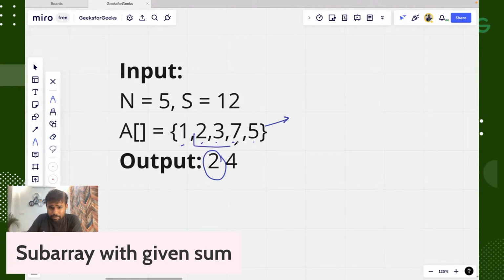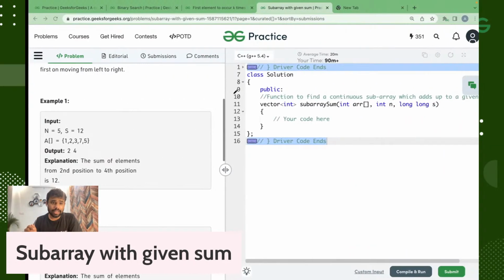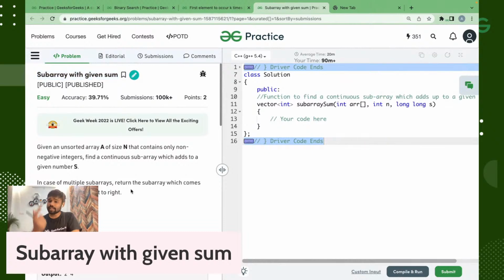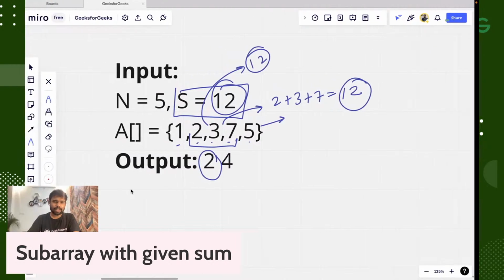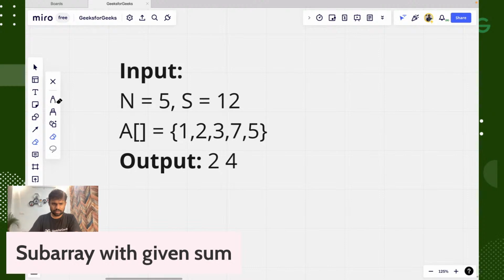So from index number 2 to index number 4, if you find the sum, it is 12. And here you can see the required sum is also 12. So it is asking for a subarray which gives the required sum. The required sum is 12, which is given to you. So in the complete array given to you, you have to find a subarray with the given sum. The problem is subarray with given sum. Yes, hashing, I have taken many questions on hashing. Two pointers can be done, but we will not use two pointers.